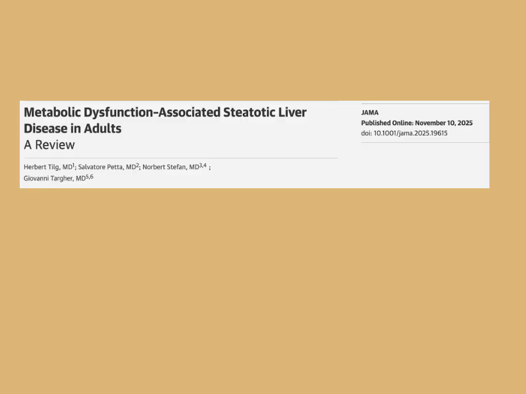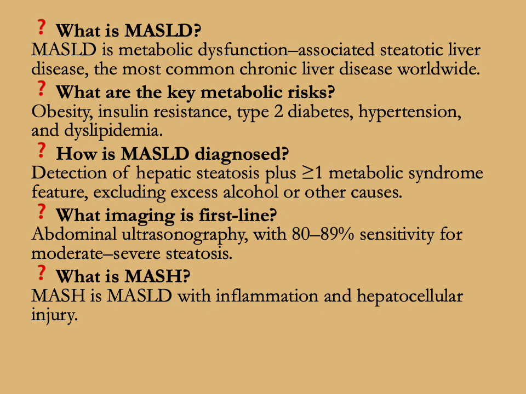Today is December 10, 2025. This video is on a JAMA article published online about a month ago, November 10, 2025, titled Metabolic Dysfunction Associated Steatotic Liver Disease in Adults, a review. An article with a similar title was published in the New England Journal of Medicine recently.